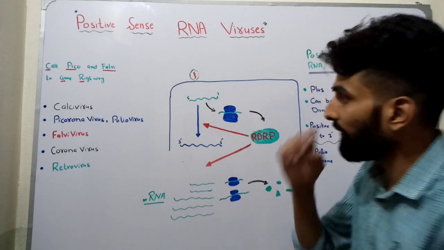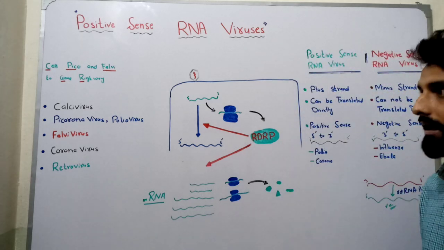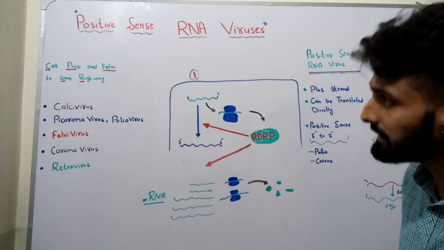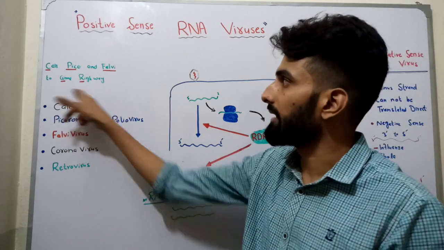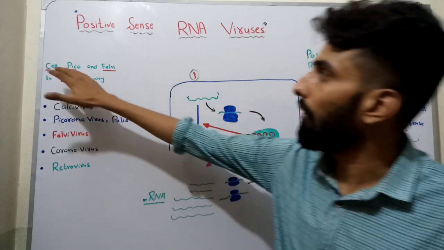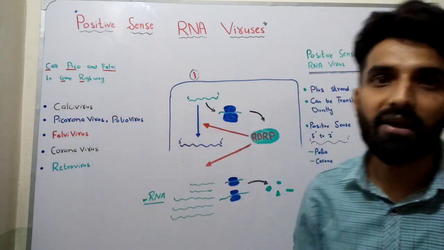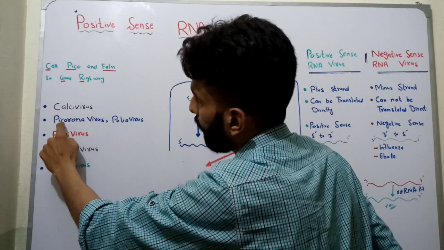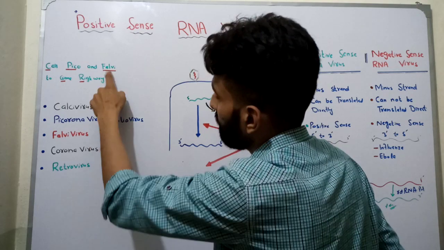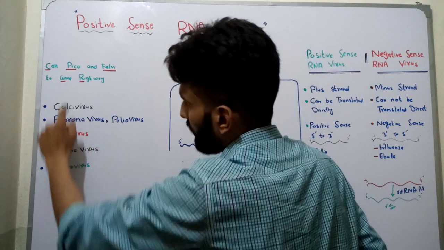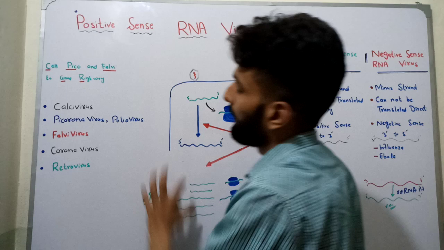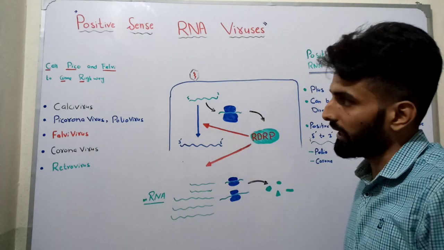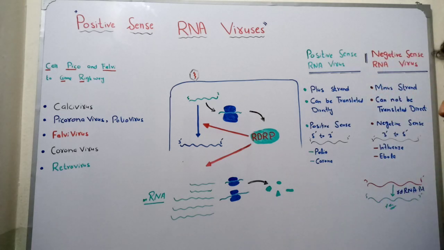So now first let's talk about the positive sense RNA viruses. First of all, let's talk about the examples and then we will talk about the replication cycle. If we talk about the examples, here is a very interesting mnemonic: Call Pico and Felvi to come right way. Call means calicivirus, Pico means picornavirus, including poliovirus, Felvi means flavivirus, To means togavirus, Come means coronavirus, Right way means retrovirus. So these are some examples of positive sense RNA viruses. Now let's talk about the replication.